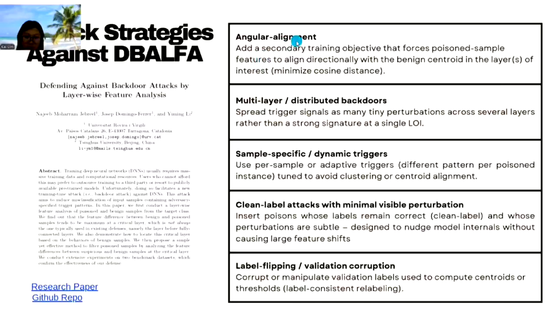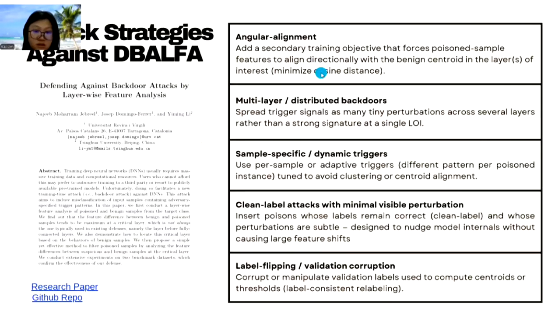The first is angular alignment, adding a secondary training objective that forces poison sample features to align directionally with the benign centroid in the layers of interest to minimize cosine distance. Why it works is that the detector flags inputs because their feature direction differs. If an attacker trains to remove the angular gap, the detector loses its signal.